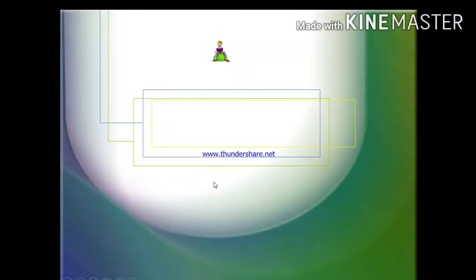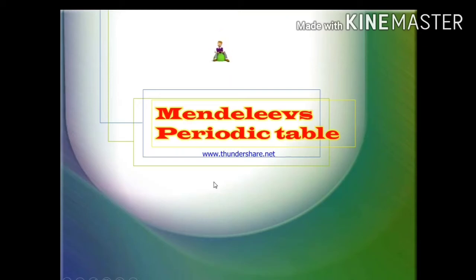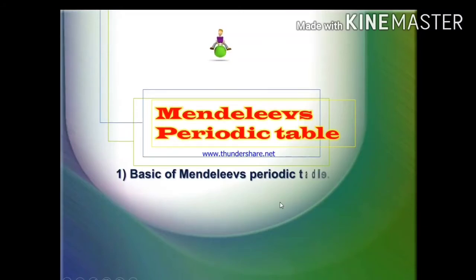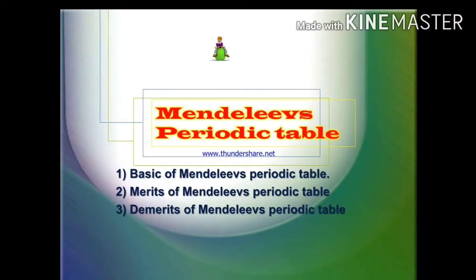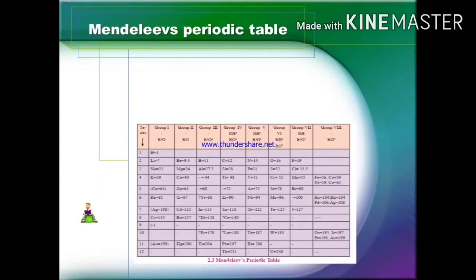Hi friends, today's topic is Mendeleev's periodic table. In this topic, we cover three points. First, basics of Mendeleev periodic table. Second, merits of Mendeleev periodic table. And third, demerits of Mendeleev periodic table. So let's start the first topic, basics of Mendeleev periodic table.